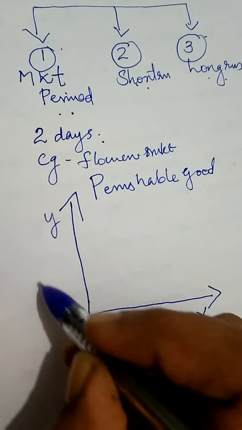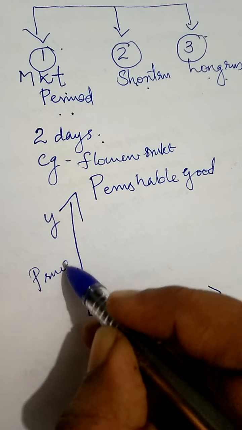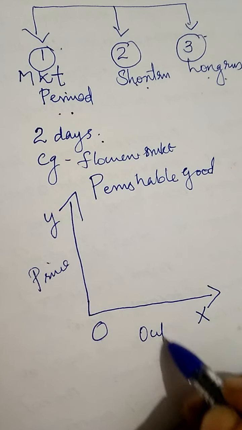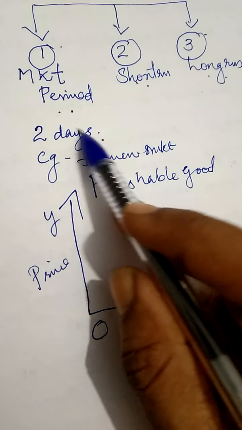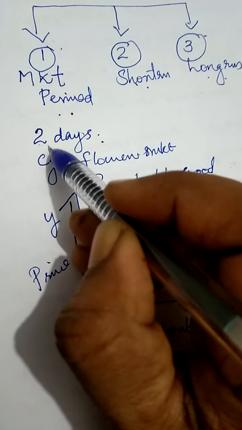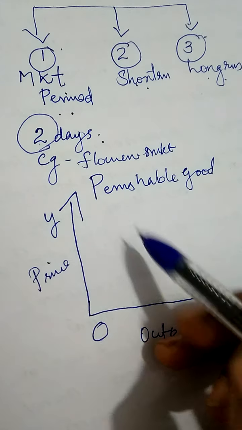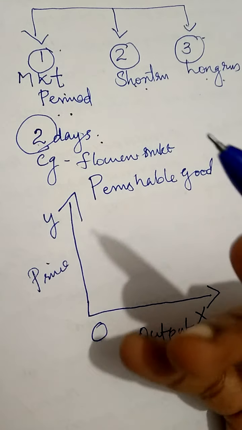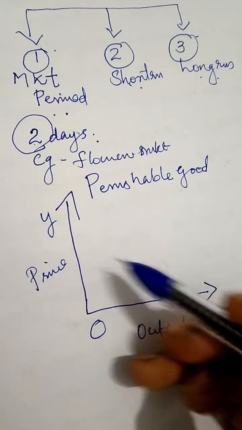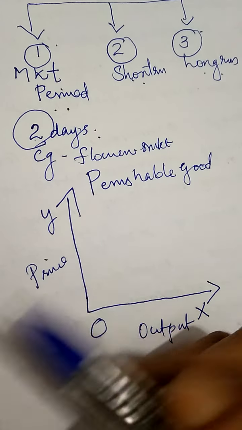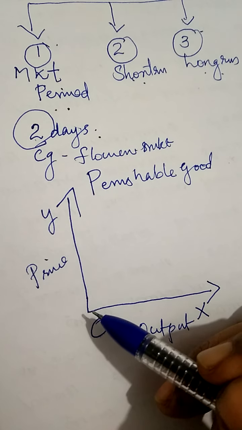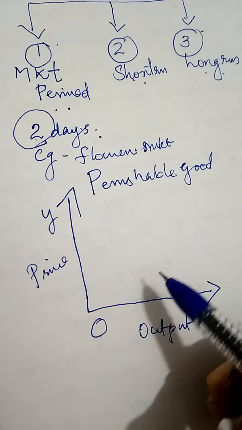Then the x and y axis. Here we can take the price and here the output. Under market period, the time span is only 2 days. We already said it is only 2 days. So in such a case, how is the price determined? We know that in a market mechanism, price is determined by two forces, demand and supply. Demand and supply determine the price.